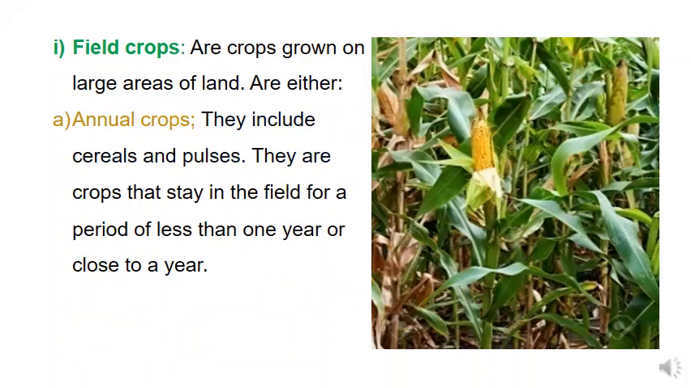From our previous slide, we have defined field crops as crops that are grown on fairly large pieces of land. And we have said that these crops can be grouped into annual crops, biannual crops, and perennial crops. Now, what are these annual crops? They are those crops that stay in the field for a period of less than 1 year or close to 1 year. They include cereals like maize and pulses like beans, peas, lentils. Essentially, they stay in the field for less than 1 year or close to a year.